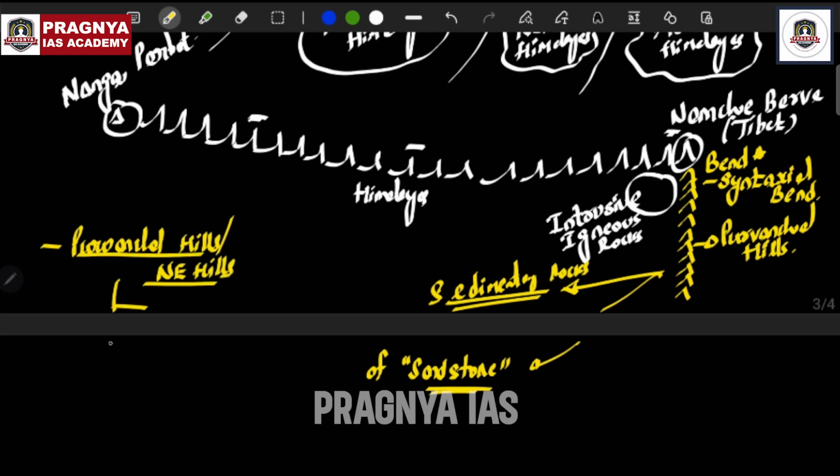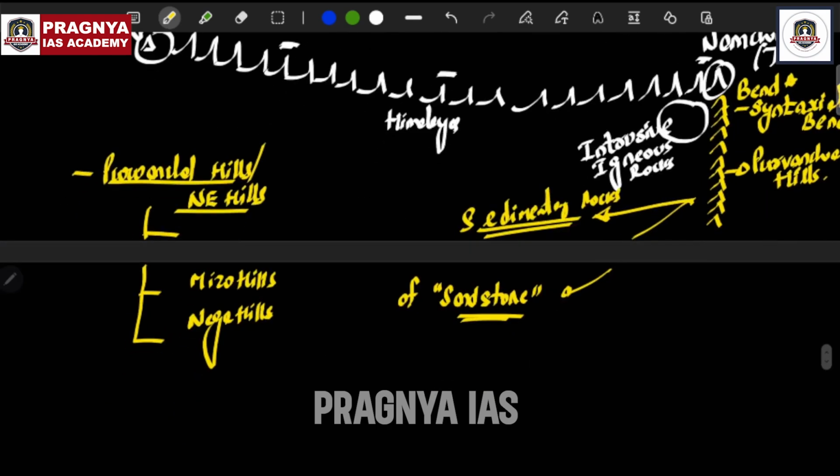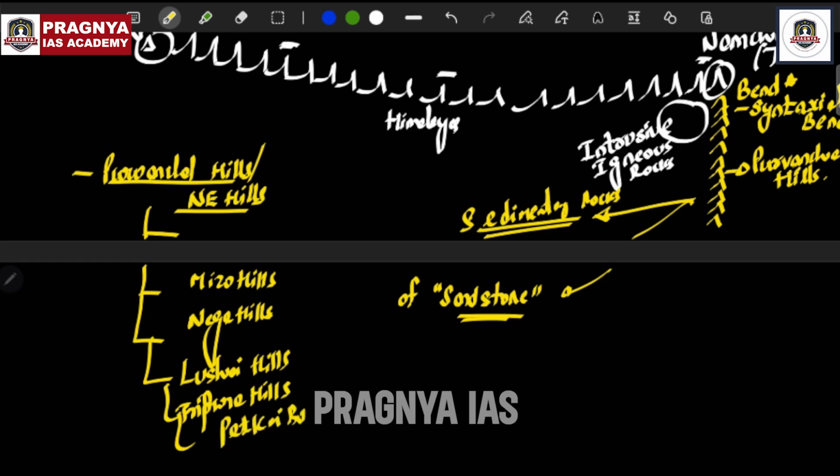They are divided into various divisions like the Mizo Hills, the Naga Hills, Lushai Hills, Tripura Hills, Patkai Bum, different regional divisions, something like that. And you will be totally surprised.